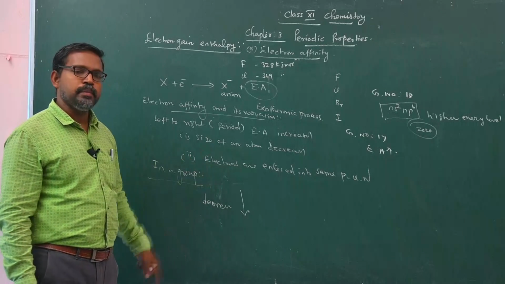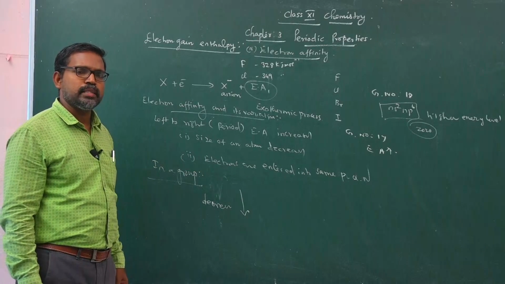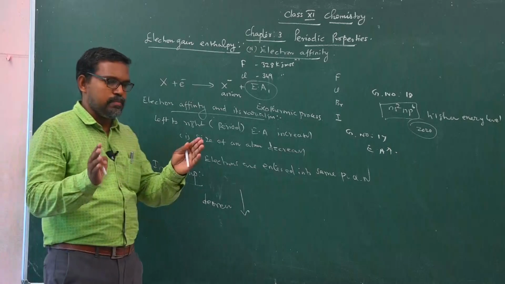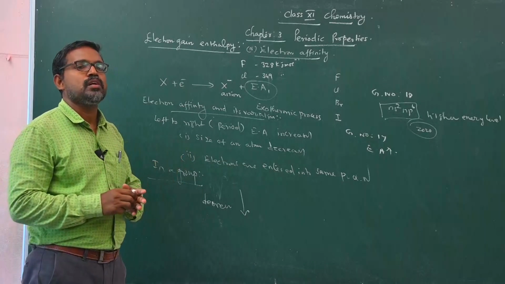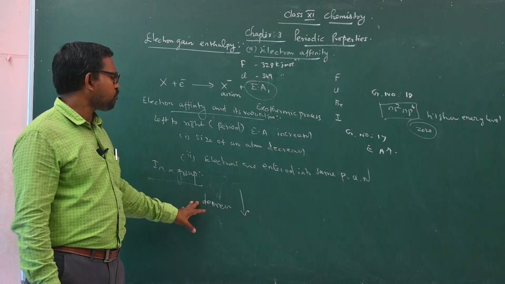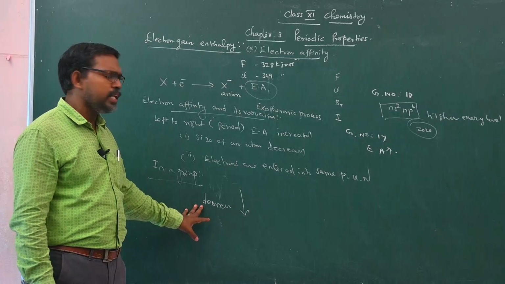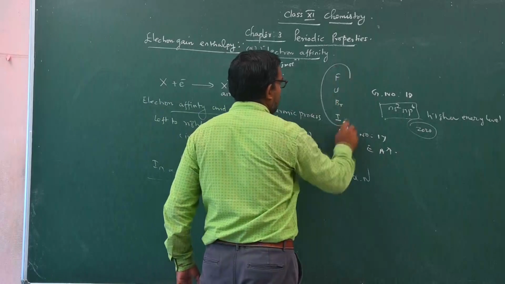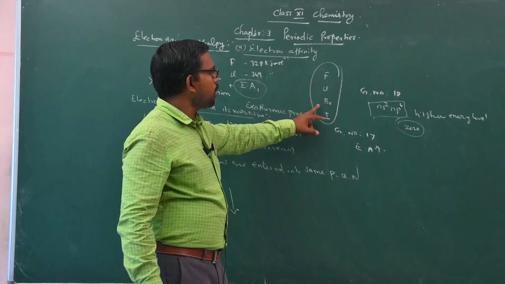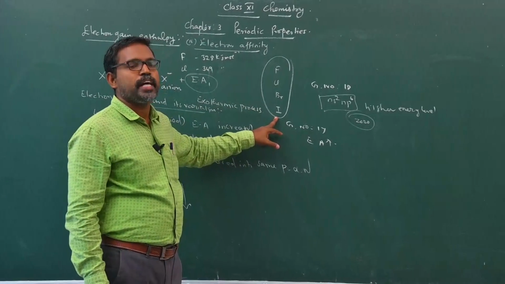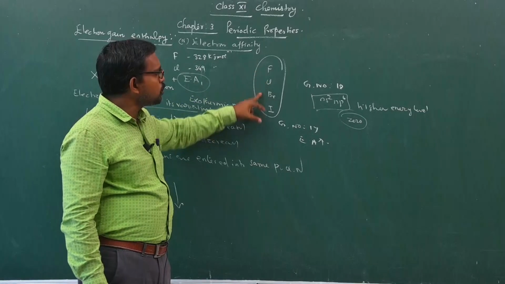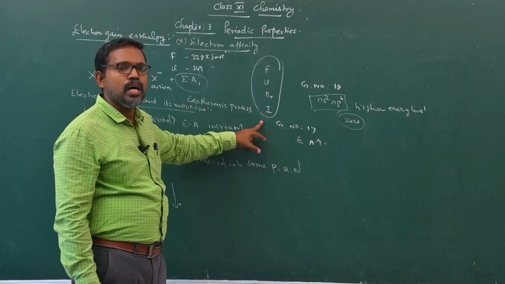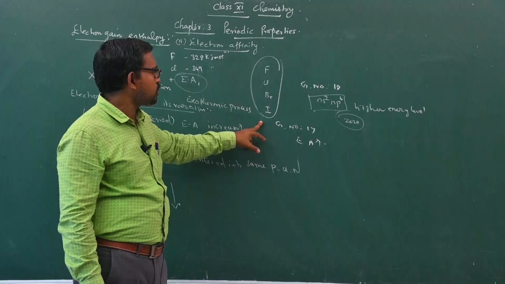Because the size of an atom increases, the force of attraction between the nucleus and the valence shell electron decreases. Therefore, the electron affinity decreases as we move down the group. Now consider this halogen family: fluorine, chlorine, bromine and iodine. By actual practice, from fluorine to iodine or fluorine to astatine, the electron affinity value must decrease.